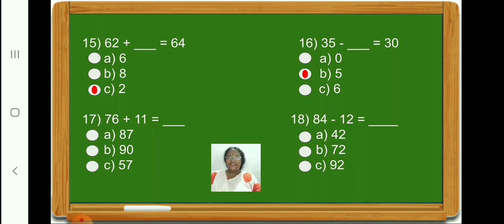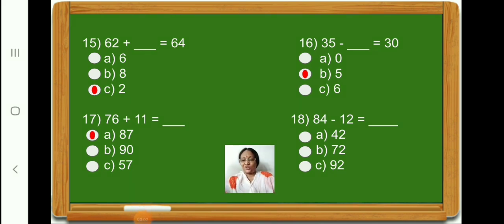Children, first let us add the numbers in the ones place. 6 plus 1 is 7. Now, let us add the number in the tens place. 7 plus 1 is 8. So, children, 76 plus 11 is equal to 87. So, let us put a tick on option A, 87.